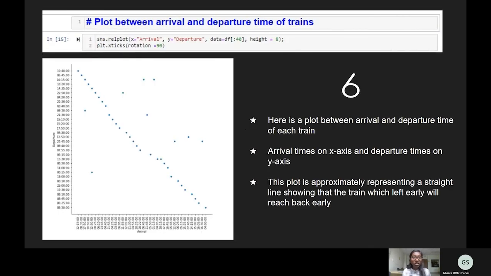This is a plot between arrival and departure time of a train. This plot is almost in a straight line, which indicates the train which leaves the station early will return back early.